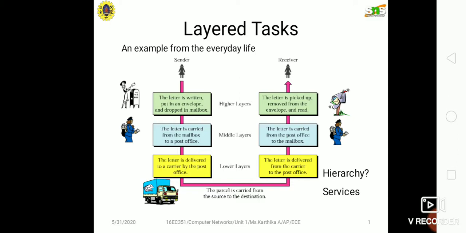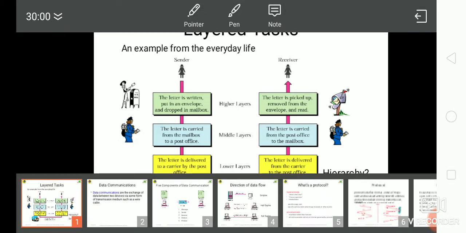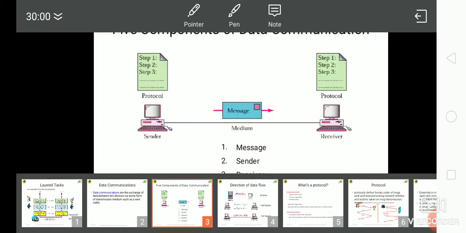Okay, what is data communication? What's the role of layers in data communication? Data communication is the exchange of data between two devices via some form of transmission medium such as wire, cable or wireless medium. Data communication has 5 components. The first one is message, second one is sender, third one is receiver, fourth one is medium, and the fifth one is protocol.